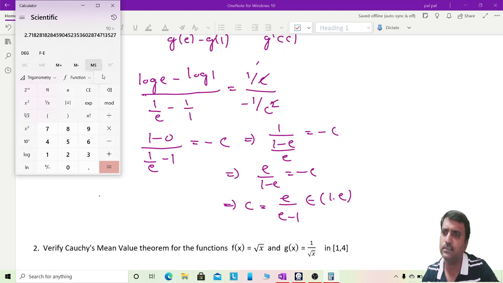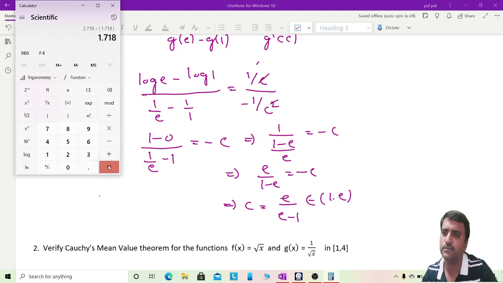So this divided by e minus 1. E value is 2.718, divided by 2.718 minus 1, which is 1.718.